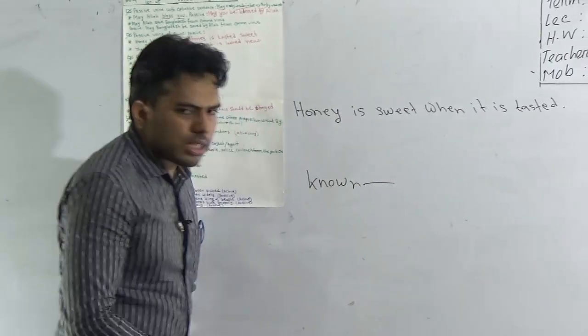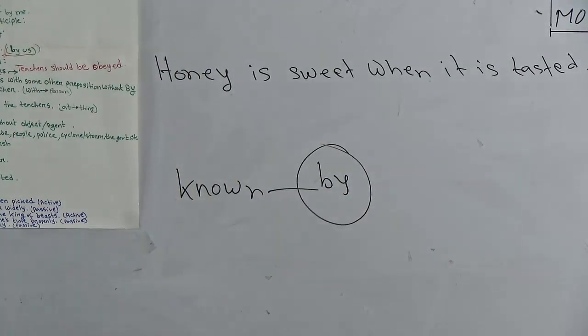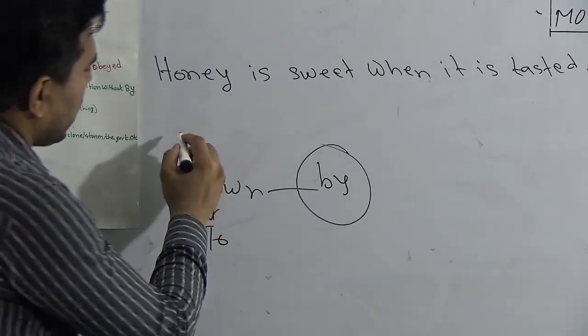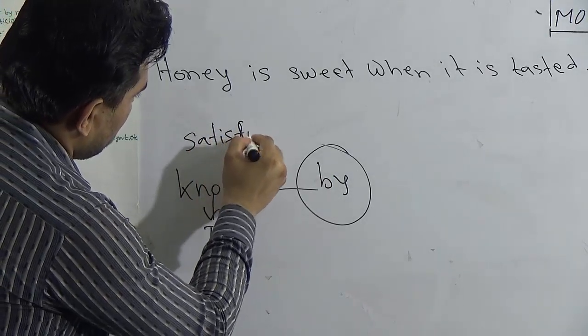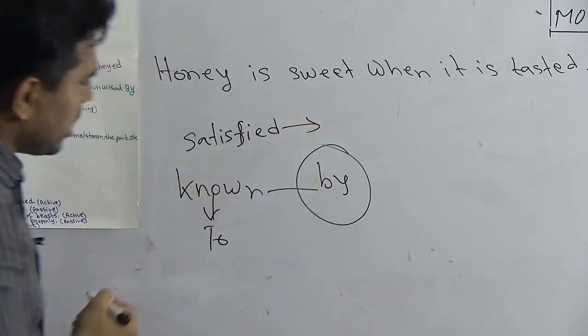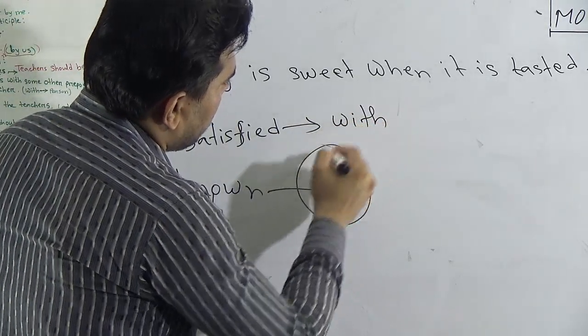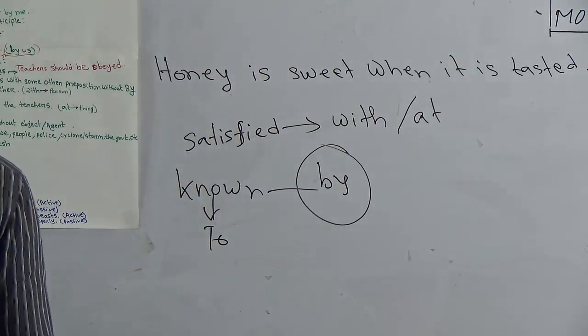You can't use by here. It's wrong. With known, you have to use to. Suppose another word is satisfied. With satisfied, we can use two prepositions, satisfied with or satisfied at. We can't use satisfied by here.